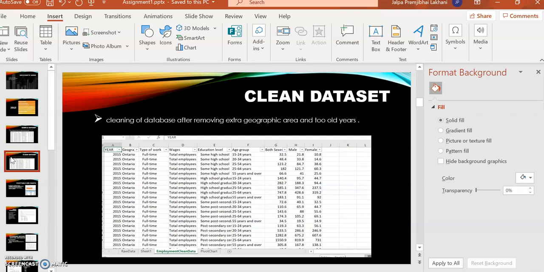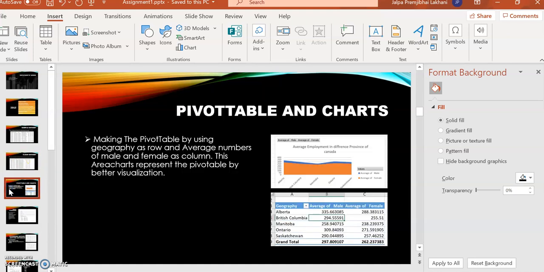So first, now we need to clean this dataset. Here I cleaned that dataset. I removed some of the years because I don't want to analyze through the past years, many of the past years. So I start from 2015, and the next is pivot table and pivot chart.